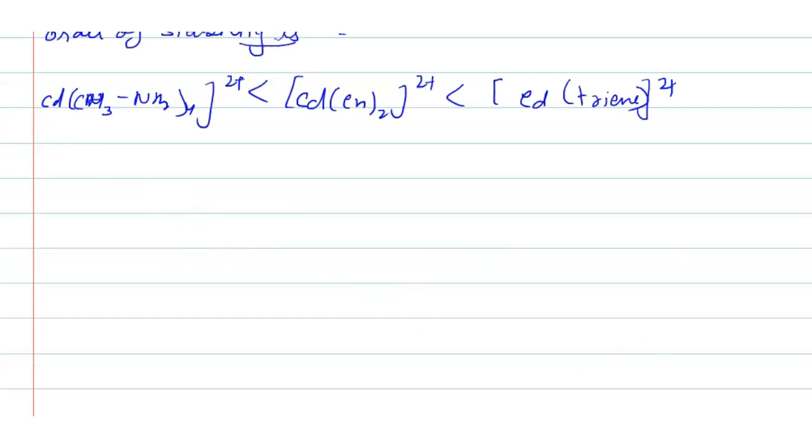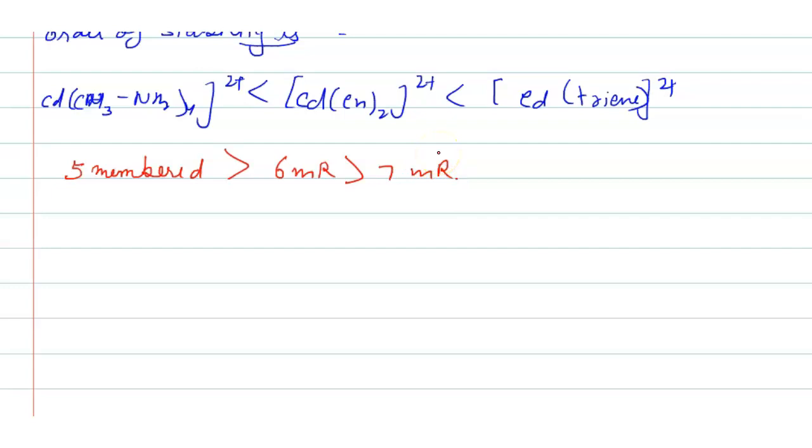So next, for chelates having a 5-membered ring, the 5-membered ring is more stable as compared to a 6-membered ring, which is more stable as compared to a 7-membered ring.